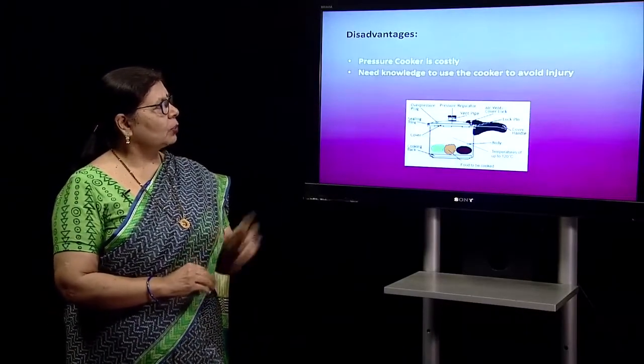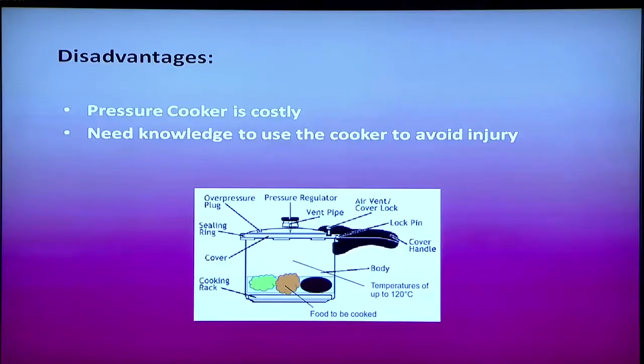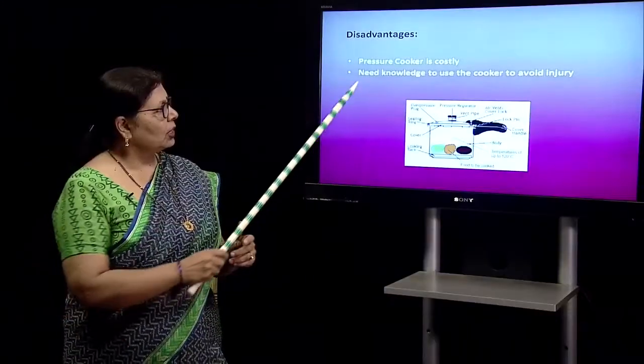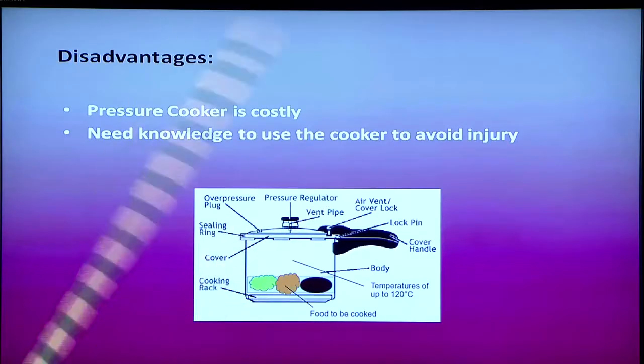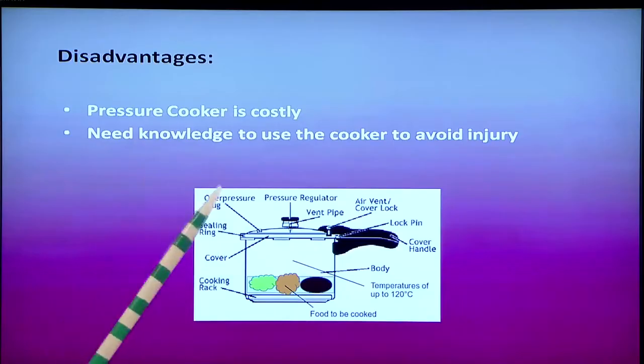Disadvantages: the pressure cooker itself is a special vessel, so it is a little costly, and the knowledge to use the cooker is also important to avoid injury. And why has this been shown? Because this sealing ring has to be good. This is a valve here and this is a pipe and the vessel. If these things are not working properly, they can burst and the whole contents come out, and a person standing or sitting around can be injured.